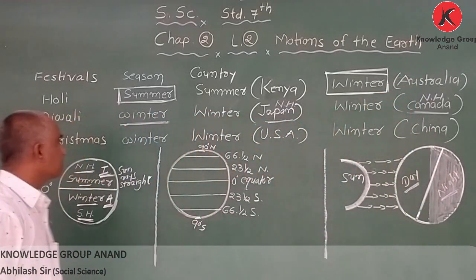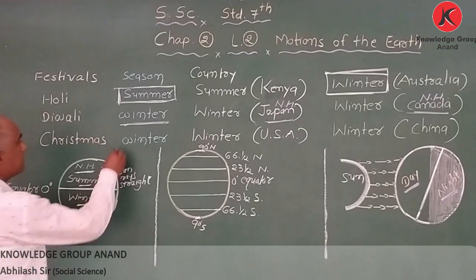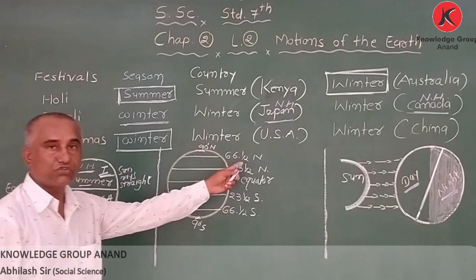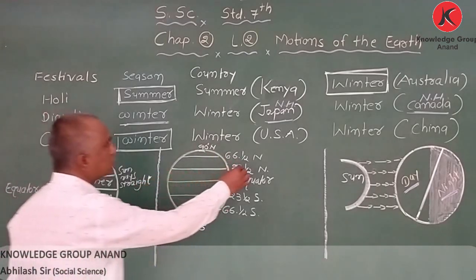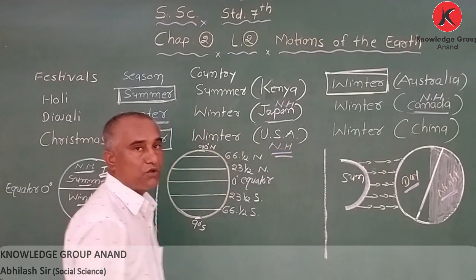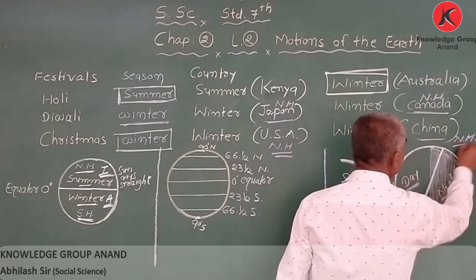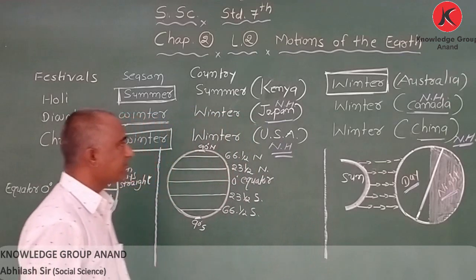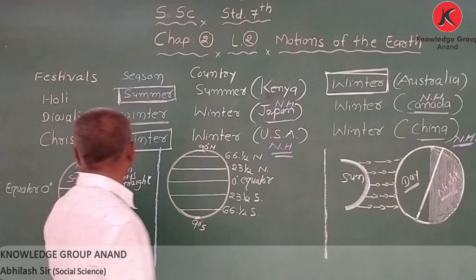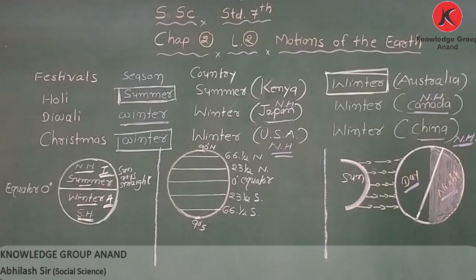Got it? Now the third one is Christmas. Christmas we celebrate in winter. At the same time USA also. Why? Because it is also in the northern hemisphere. That's why they also have winter. China is also in the northern hemisphere, so they also celebrate in winter. But if I write here Christmas and here Australia, there will be a different season.